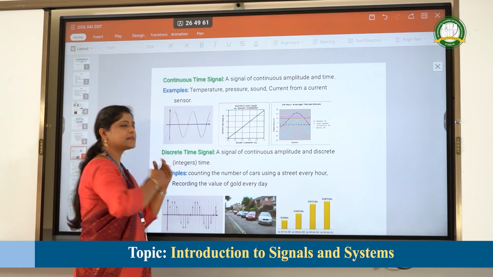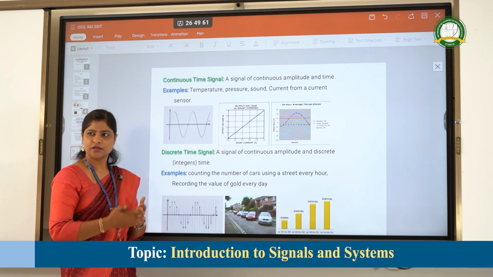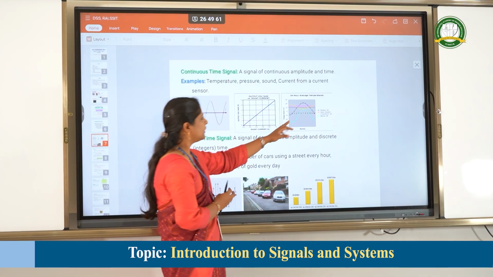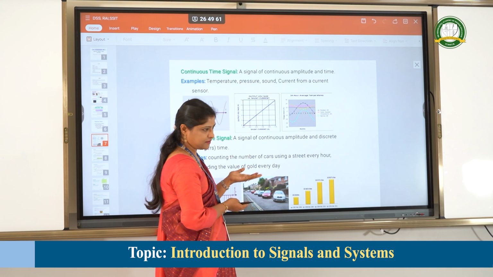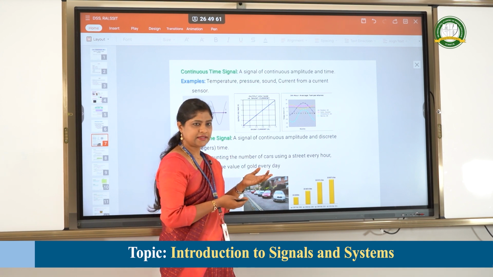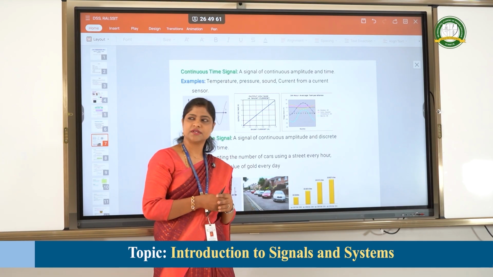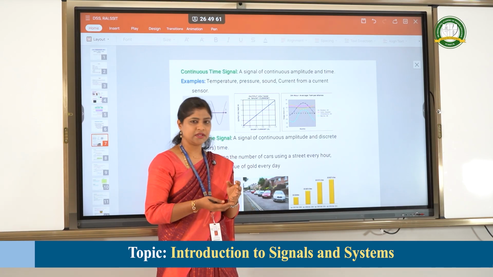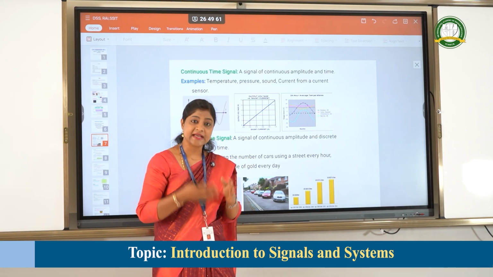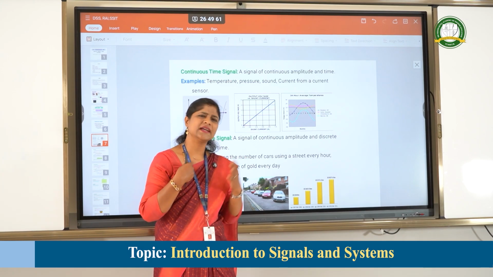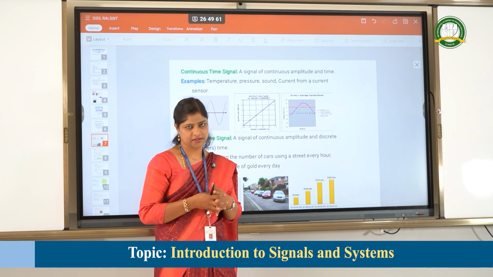That is what continuous time means. Whatever the interval, the signal is present. Some examples: the current being measured by a current sensor, and the best example is temperature. Whatever the interval of time, the temperature exists in nature. These are real-time examples of how we can understand the continuous time signal.